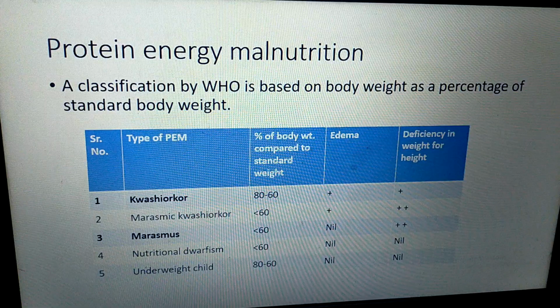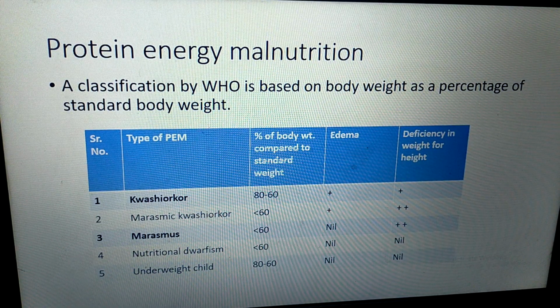Kwashiorkor: percentage of body weight is 80 to 60% as compared to standard weight. Edema is seen. Deficiency in weight for height is also seen. Next, marasmic Kwashiorkor. The percentage of body weight is less than 60% as compared to standard. Edema is present and deficiency in weight as compared to height is marked.